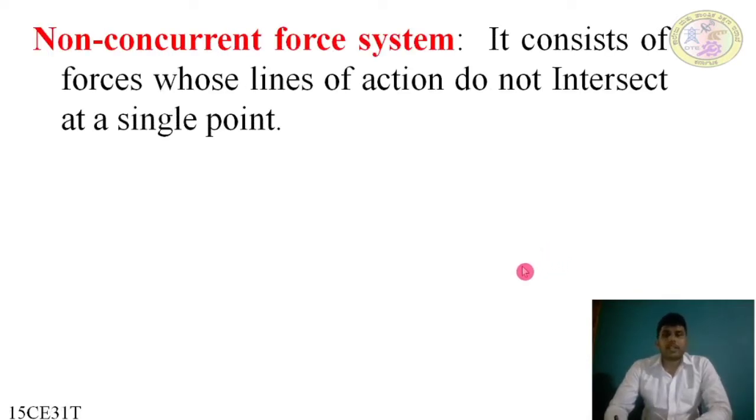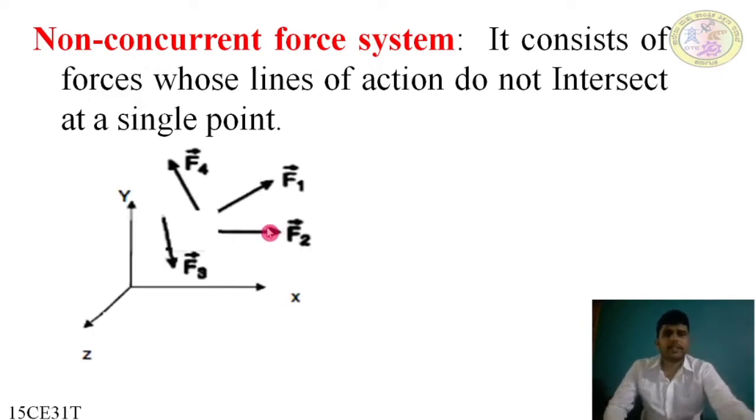Next, non-concurrent force system. Here we are discussing a coplanar non-concurrent force system. First, we'll know what a non-concurrent force system is. It is a force system whose lines of action do not intersect at a single point. So the forces do not start from a single point or end at a single point, as in the case of a concurrent force system; they will be intersecting at different points.